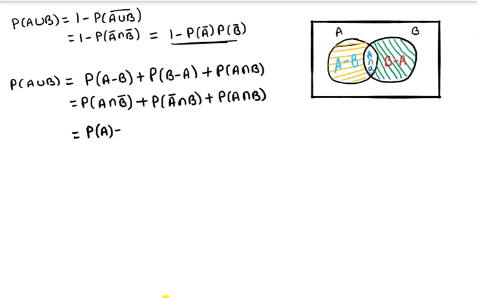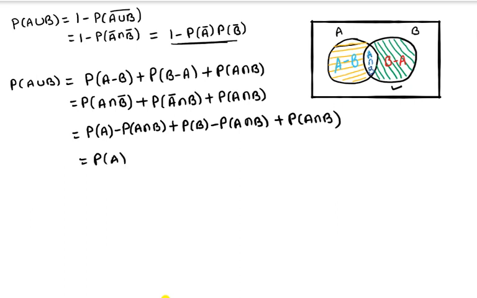or otherwise you can see P of A intersection B bar, we can write P of A minus P of A intersection B. Again, P of A bar intersection B can be written as P of B minus P of A intersection B, plus P of A intersection B. At the same time, you can observe this is nothing but the addition theorem that we know: P of A plus P of B minus P of A intersection B, right? Because minus and this one cancel, that is the reason.